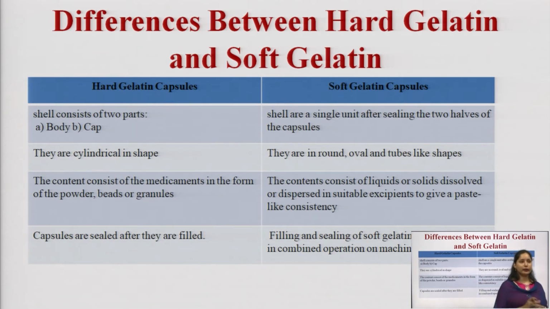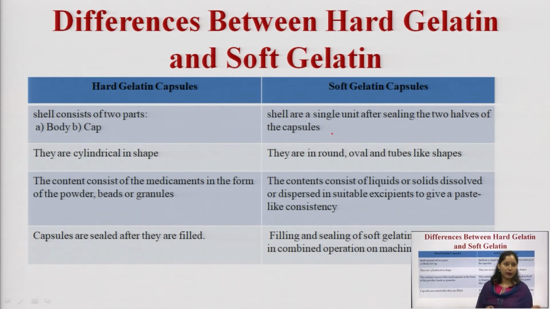So, in the hard gelatin capsule, the shell consists of two parts, the body part and the cap part, whereas in the soft gelatin capsule, as I had already discussed in the definition, soft gelatin capsules are hermetically sealed, single units. So, there is no cap and no body part. The only thing is that the two halves of the capsule are joined or sealed together to make one single unit.